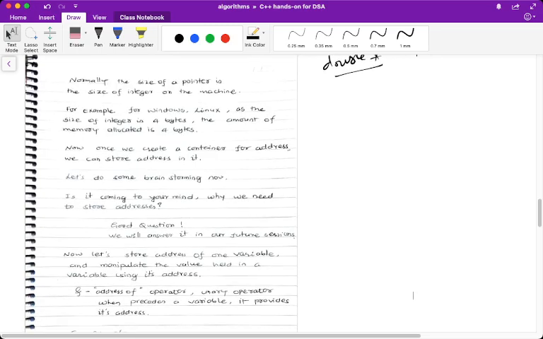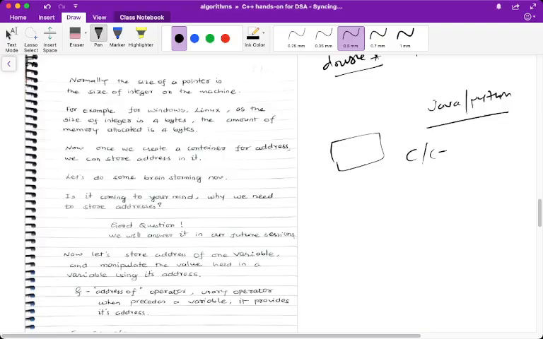Let's do some brainstorming now. Is it coming to your mind why we need to store addresses? Why do we need to worry about addresses? In Java and Python, you don't worry about these addresses. But when you come to C and C++, the concept called pointer comes into the picture, and that is about addresses. Why do we need to use addresses? That's the question, which we'll answer in our future sessions.